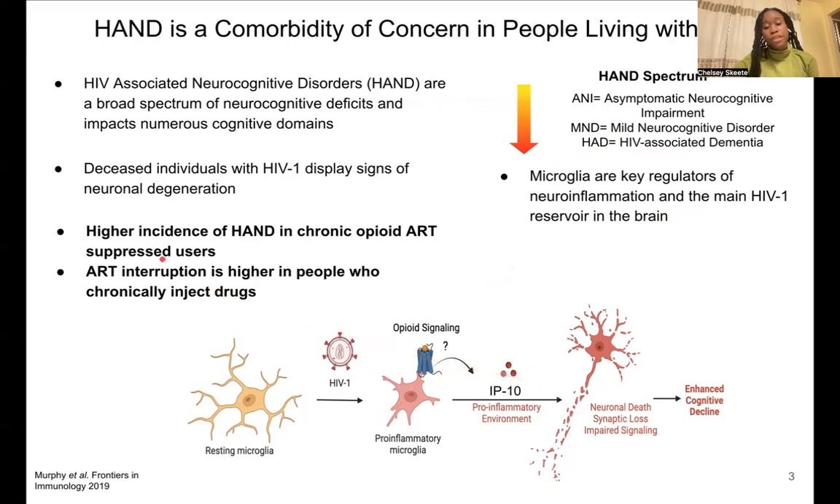Now, there's a higher incidence of HAND in people who are chronically using opioids, even if they're on antiretroviral treatments to suppress viral loads. Additionally, antiretroviral interruption is higher in people who chronically inject drugs. So it's important to understand these mechanisms that may contribute to viral rebound.